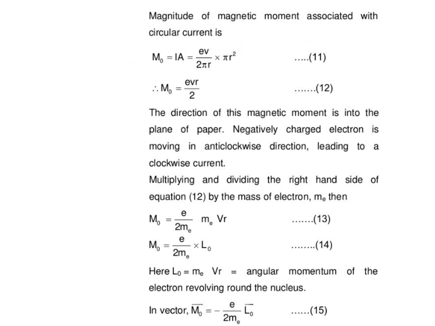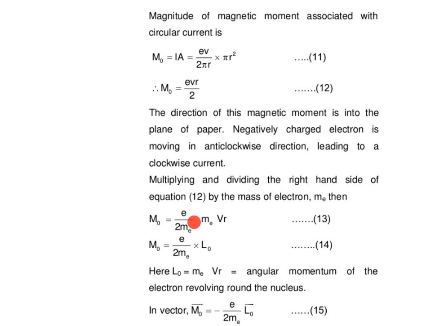Then multiplying and dividing the right hand side of the equation by the mass of electron, which is denoted by m suffix e, the magnetic moment is equal to e upon 2 m_e into m_e v r, where e is the charge, m_e is the mass of the electron, v is the velocity, and r is the radius.